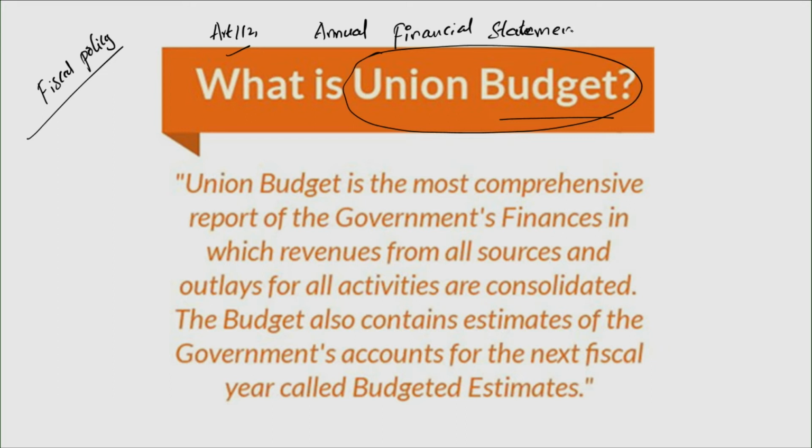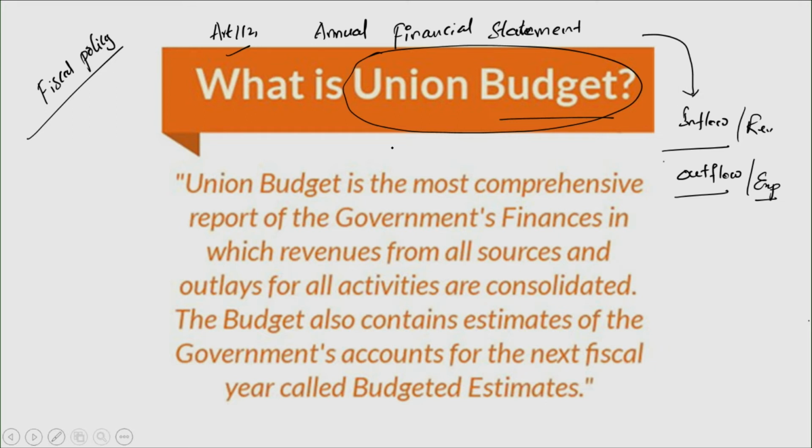And as you know, any financial statement, whether profit and loss statement, income expenditure statement, cash flow statement or balance sheet, simply consists of information related to inflow, how much money is coming in, and outflow, how much money is going out of the exchequer. So that's what an annual financial statement consists of, and it is very simply referred to as the union budget.